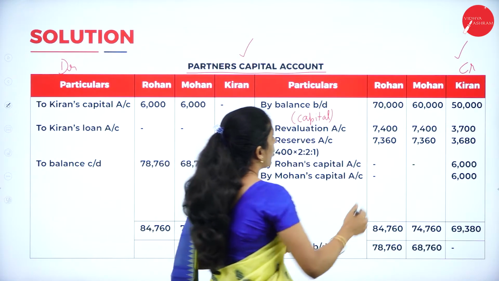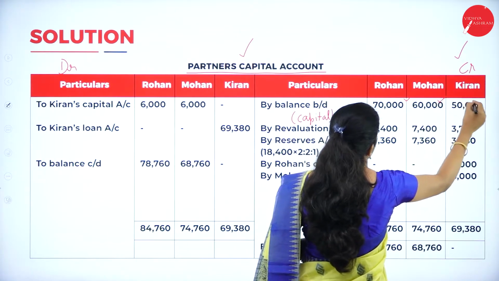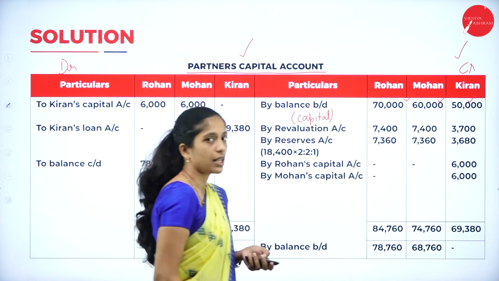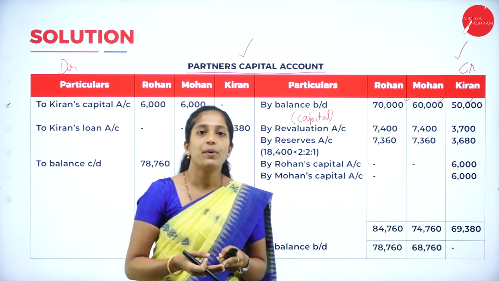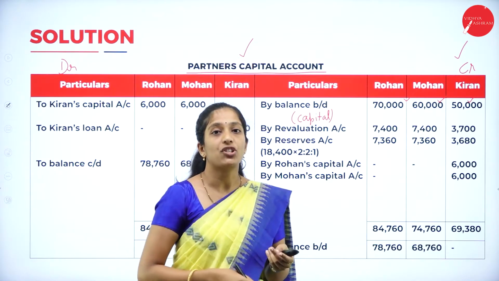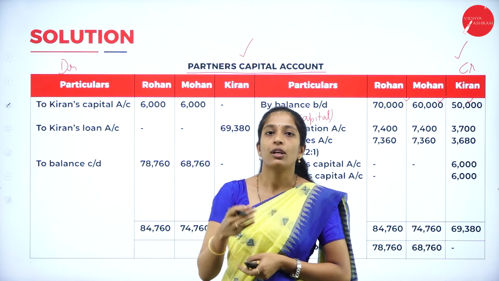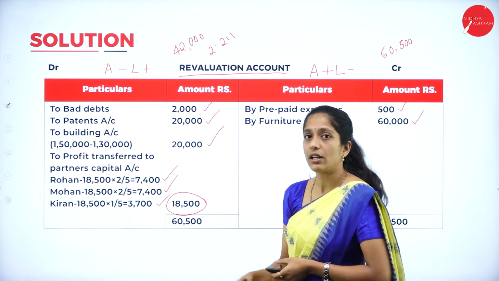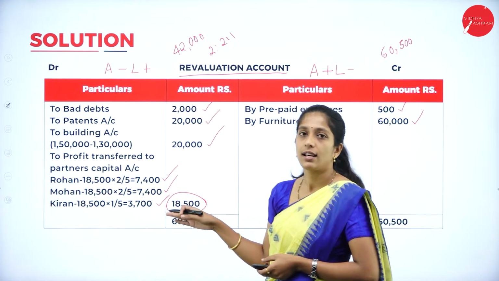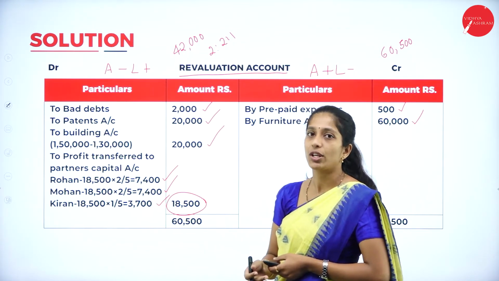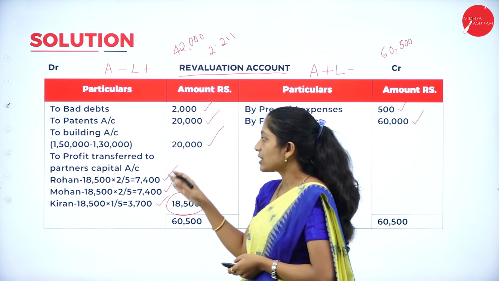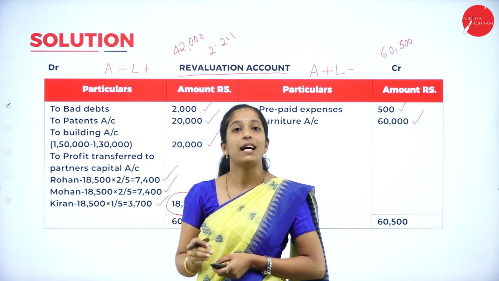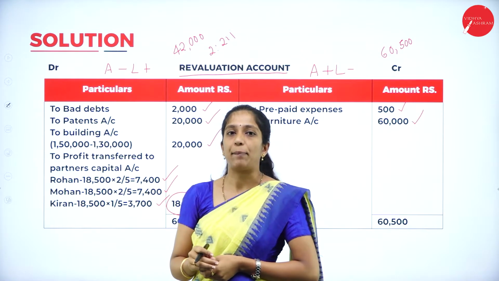So by balance brought down, Rohan 70,000, Mohan 60,000 and Kiran 50,000. Next, which is the second step? You have to transfer the revaluation account balance. If you see your revaluation account, what balance did we get? We got a profit balance, right? So transfer that profit on revaluation account. Since we got a profit, we have to transfer it to the credit side of the partners' capital accounts.